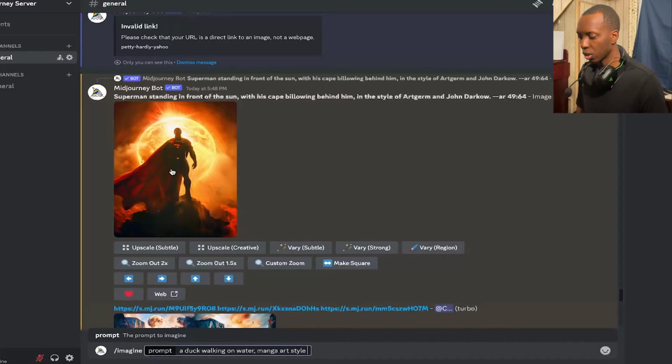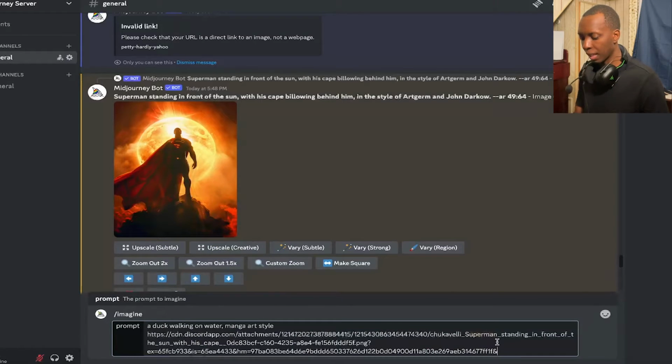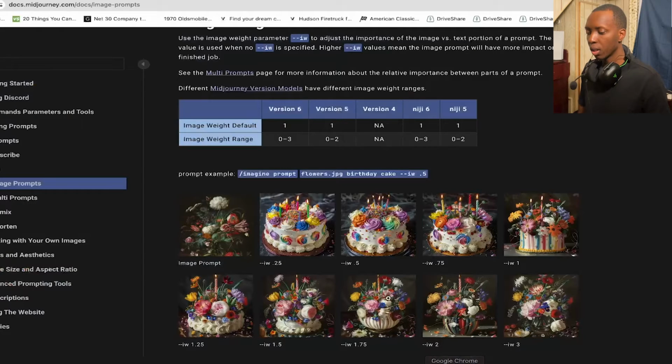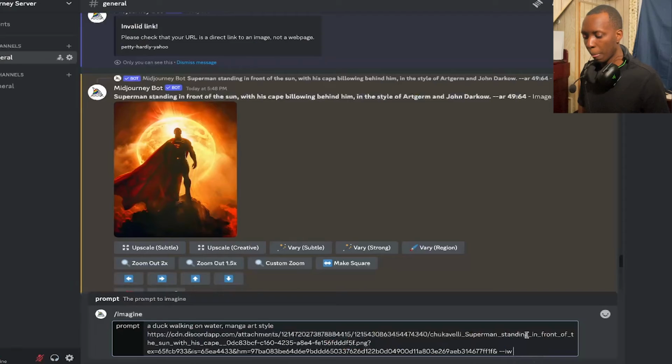Then we can actually just drag this Superman image right in there, and then we will put dash dash IW, that stands for image weight. And remember, this is weighted between 0 and 3 on V6, version 6. So let's say we only wanted to have a bit of an influence. And so we're going to put image weight 0.5, right?